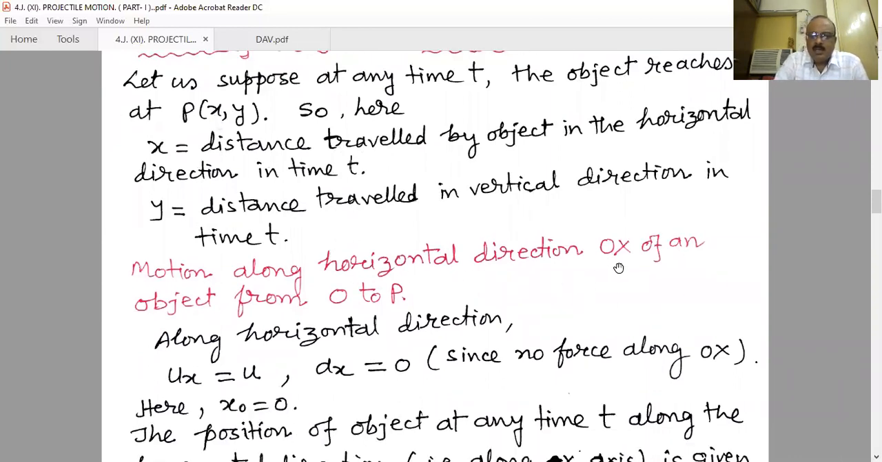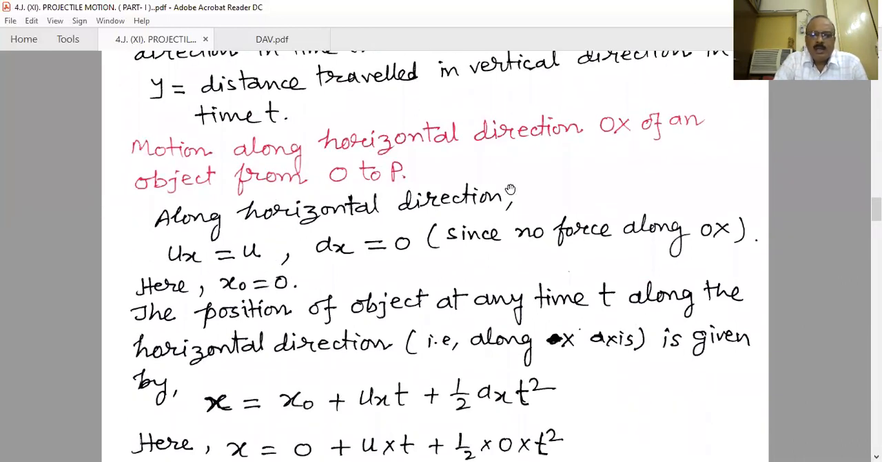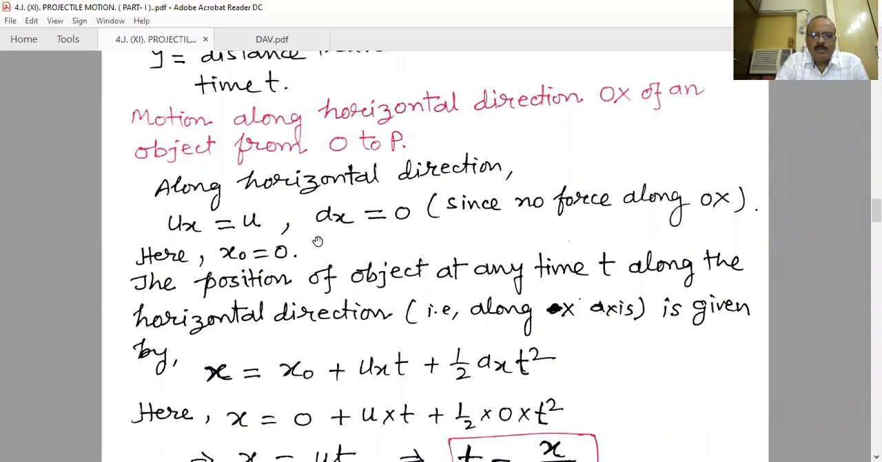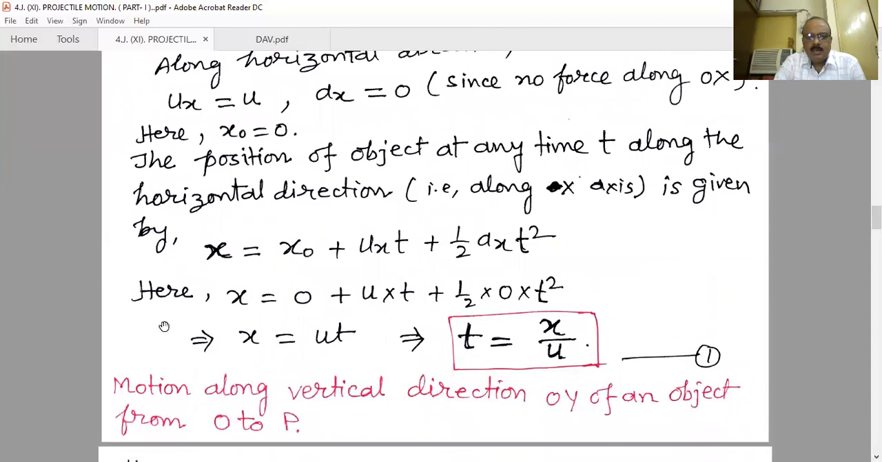Motion along the horizontal direction OX of an object from O to P. Along the horizontal direction, we already know that ux, the component of the velocity along the x-axis, is u, and ax is 0 since there is no force along OX, and x naught is 0, that means the starting point is the origin. The position of the object at any time t along the x-axis is given by x equal to x naught plus ux t plus half ax t square.